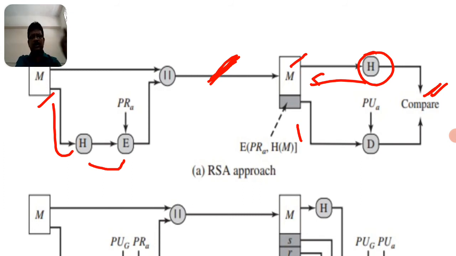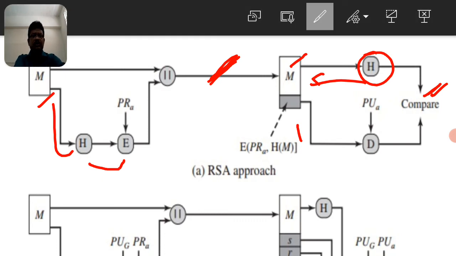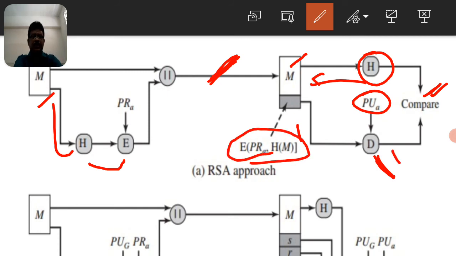So if both H of M messages are equal, because you just observed here in the decryption, you can apply the public key of user A. That means whatever key is used, the private key of the sender, the paired key is used in the decryption. That is the public key here. So you can observe the encryption of this particular applied to the decryption. Finally, you get the message here, the H of M. So here you can observe this is an H of M.